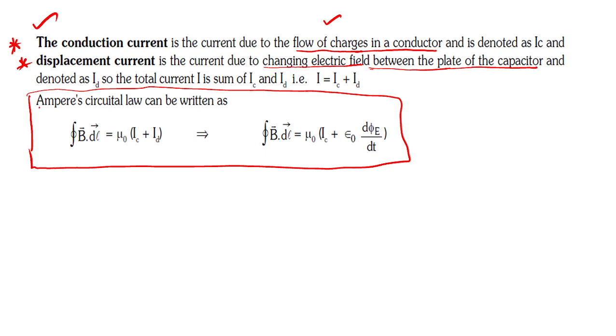This is actually a correction of Ampere circuital law. Are you writing this one now? Don't write. We will anyhow derive it and then write. Okay, just write down a definition.